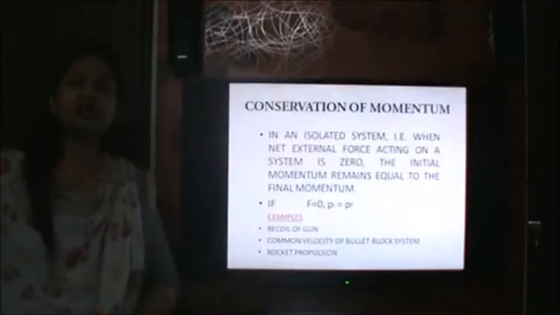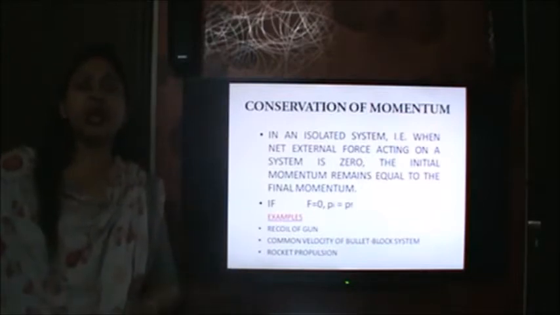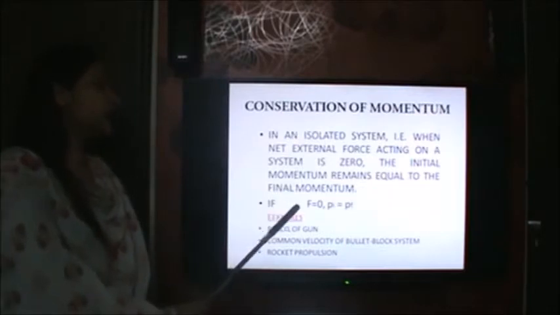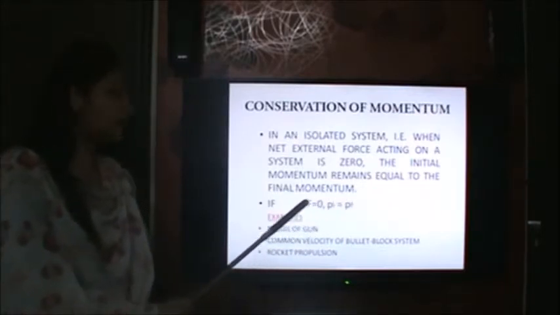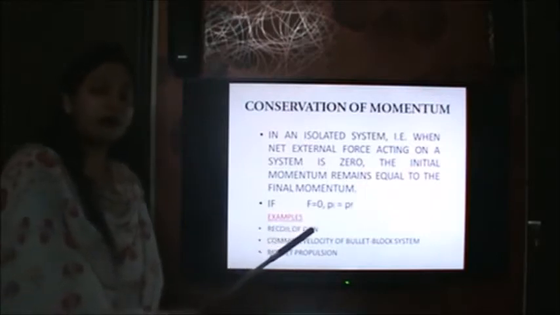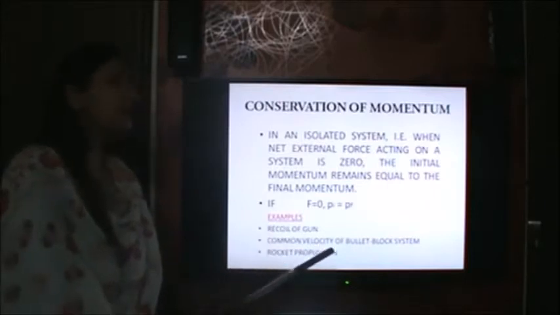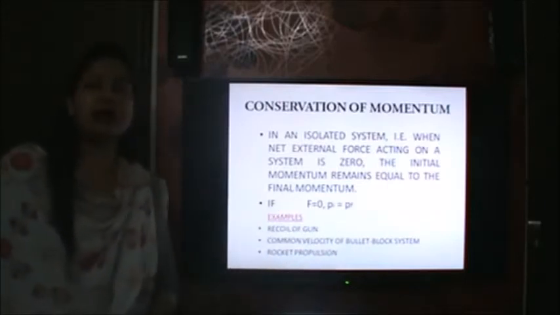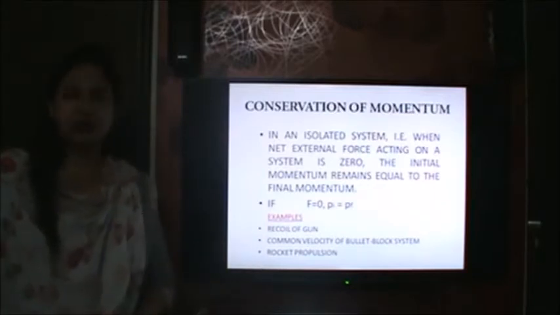Law of conservation of linear momentum states that in an isolated system, what is an isolated system? In which net external force acting on the system is zero, then initial momentum will remain equal to the final momentum. You are already familiar with the examples: recoil of gun, common velocity of bullet block system, rocket propulsion. So all those examples, wherever Newton's third law is applicable, momentum is conserved.